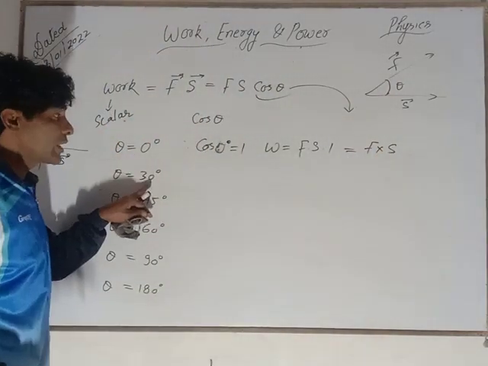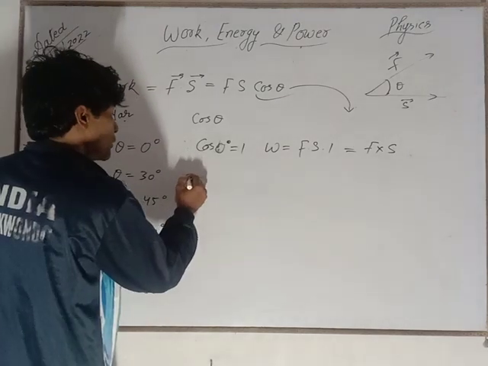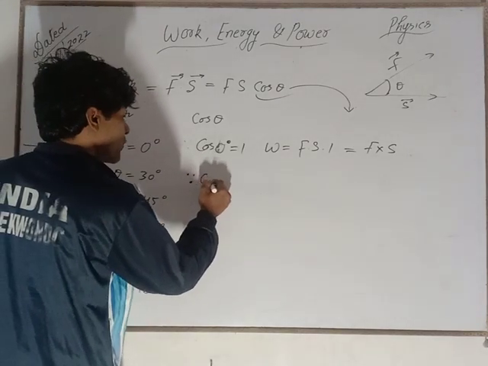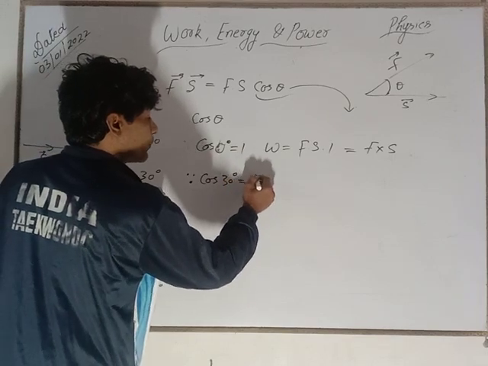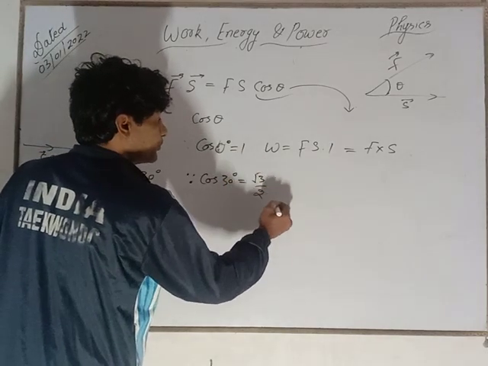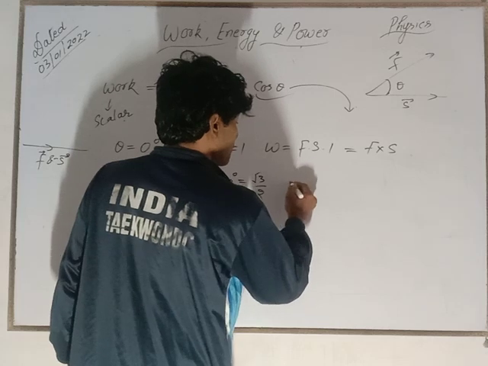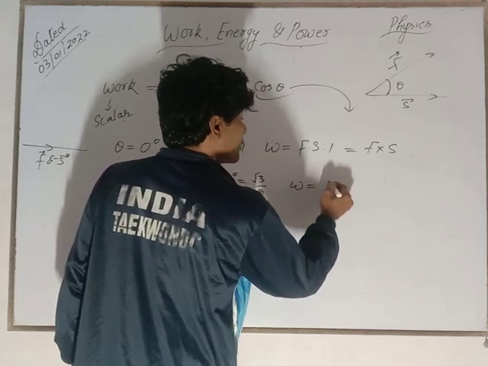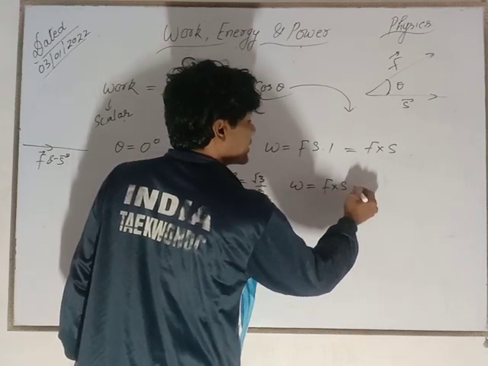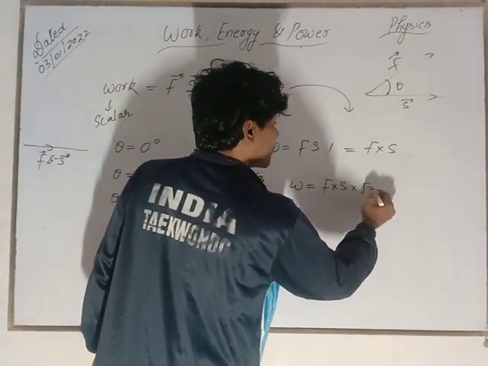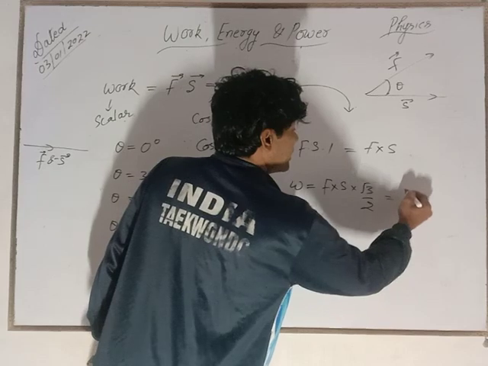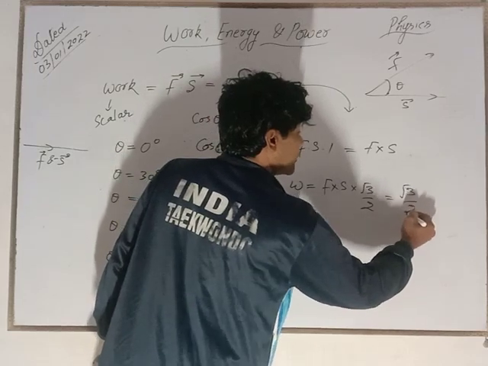When theta is equal to 30 degree, since cos 30 degree is root 3 by 2, W is equal to F into S into root 3 by 2.